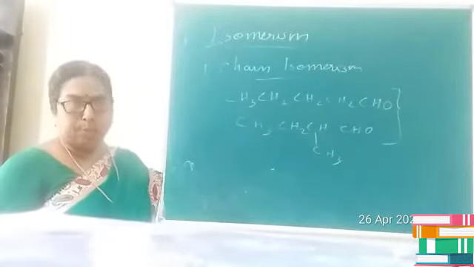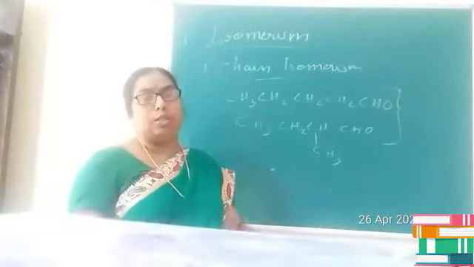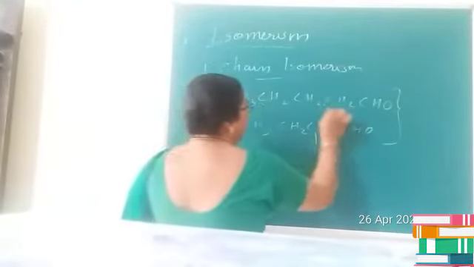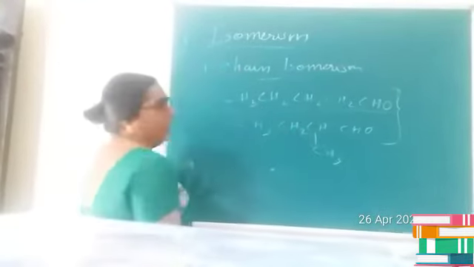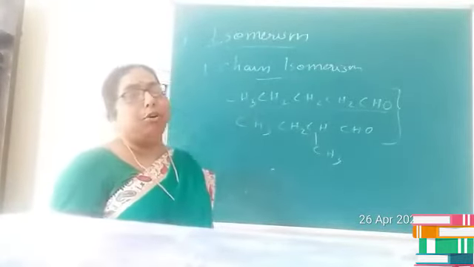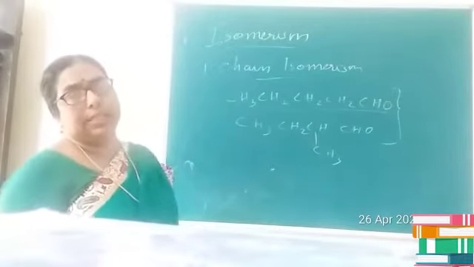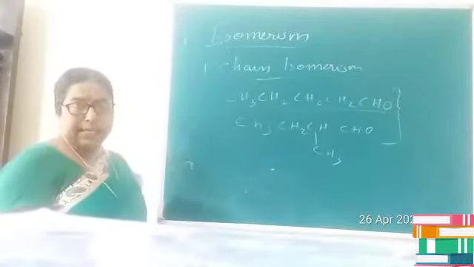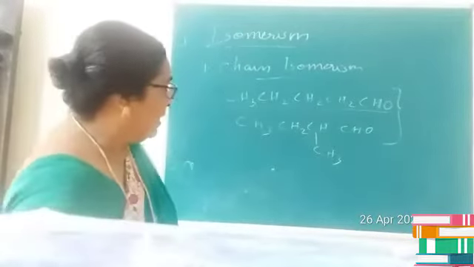So this type of isomerism, in which compounds possess the same molecular formula but show a difference in carbon chain, the first compound contains a chain of 5 carbon atoms and the second compound possesses a chain of 4 carbon atoms. So this type of structural isomerism is termed chain isomerism. Is it clear, children? Next one, let us consider.